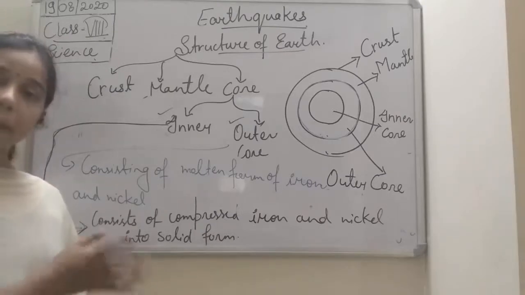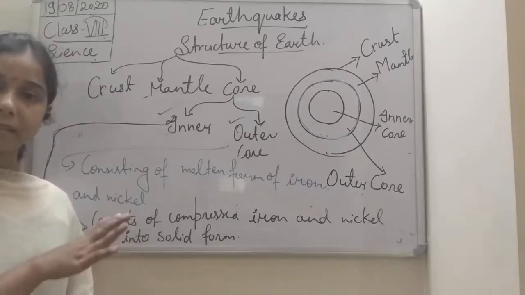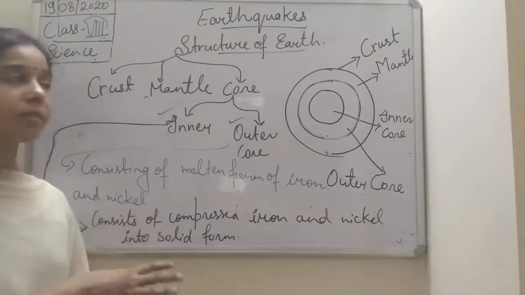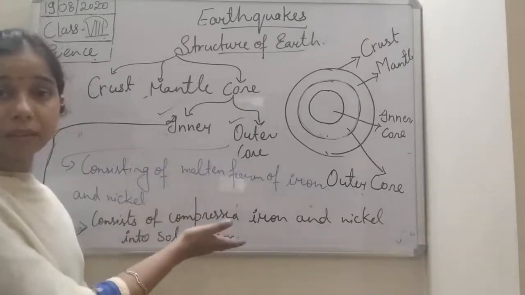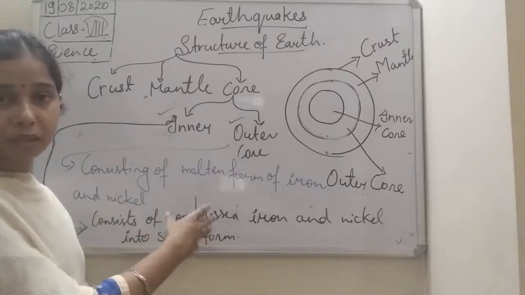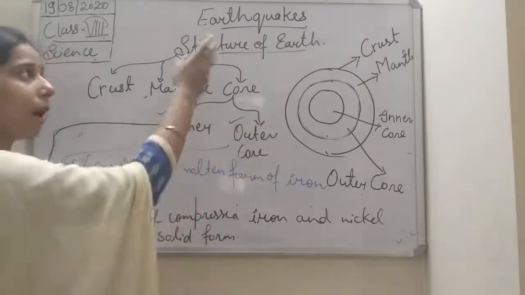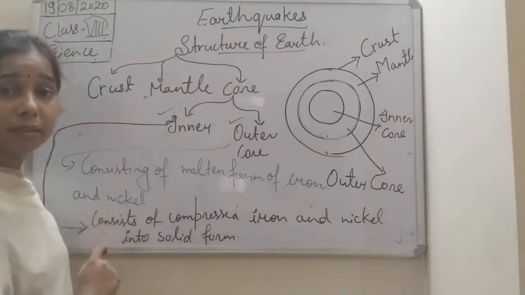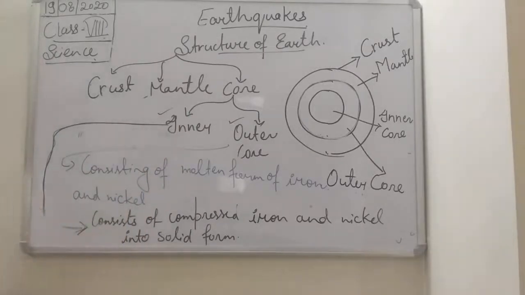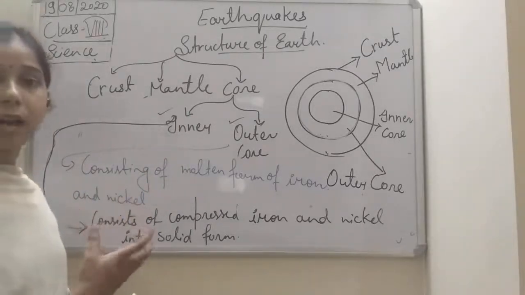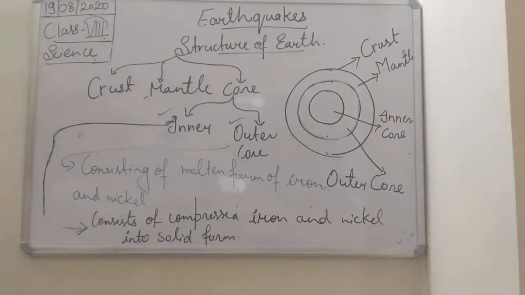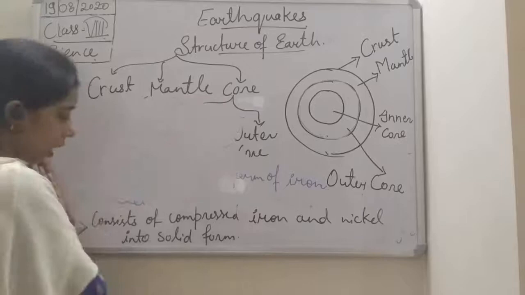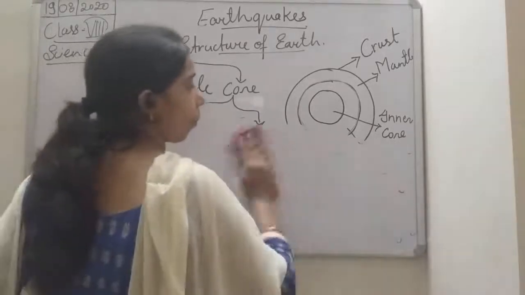Now we were talking about the earthquake, and there we had discussed the seismic waves. Finally, we studied the earth, what happened in the earth, what is the structure of the earth. Now again we will go back to the earthquake and try to understand the different causes, how does the earthquake occur.